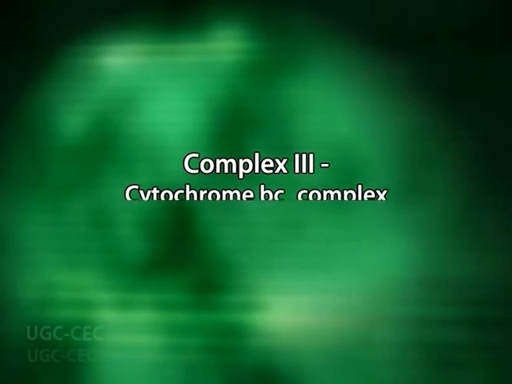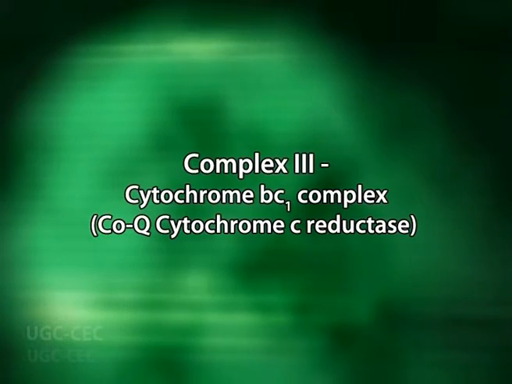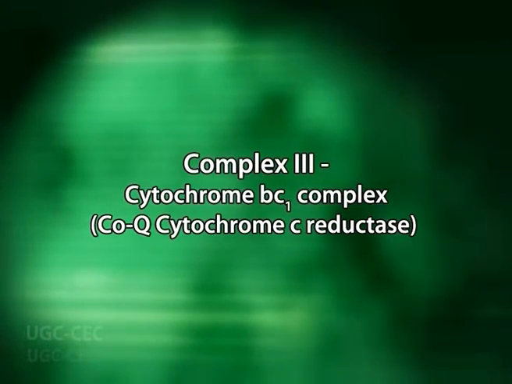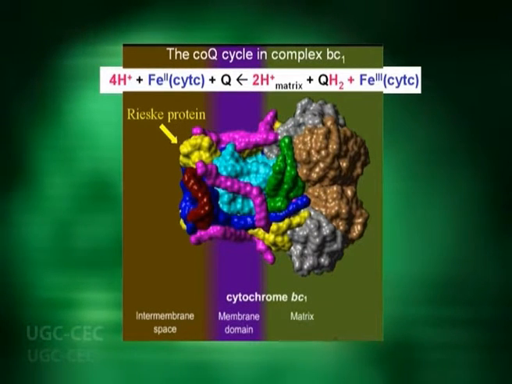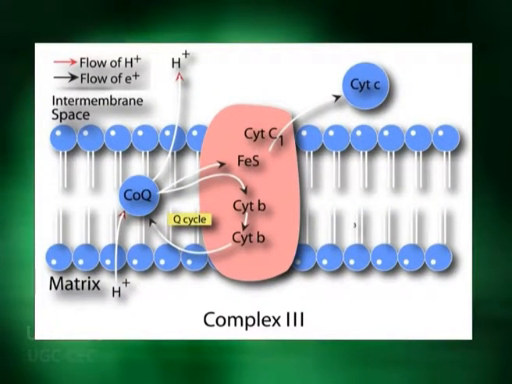The third complex of the electron transport chain is cytochrome bc1 complex, also referred to as coenzyme Q cytochrome c reductase. This complex is an assembly of 11 subunits or polypeptides and functions as a dimer. In complex 3, besides iron sulfur protein, the Rieske protein, there are 2 b type cytochromes and 1 c type cytochrome.